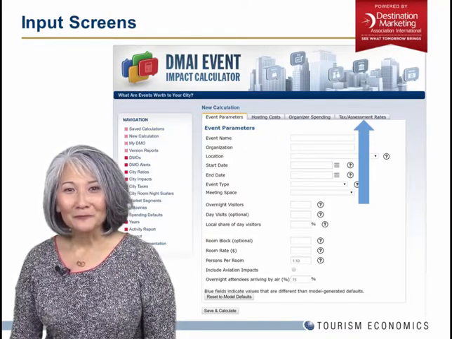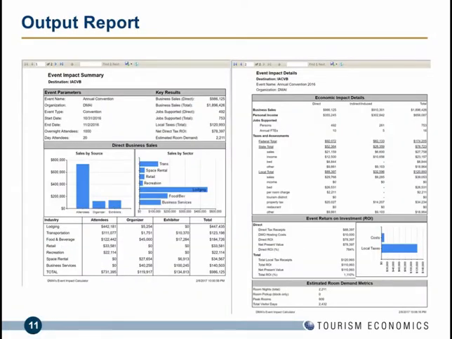After data input, you save and calculate, which produces a 2-page report of all outputs, including direct spend on the first page and more detailed information on jobs, taxes, and total economic spend on the second page. So now that we know a little bit about the Event Impact Calculator, let me switch gears to discuss our conversations with the Utah Sports Commission and their request.